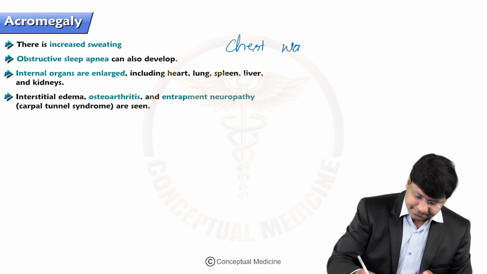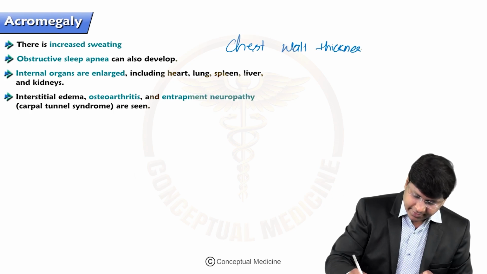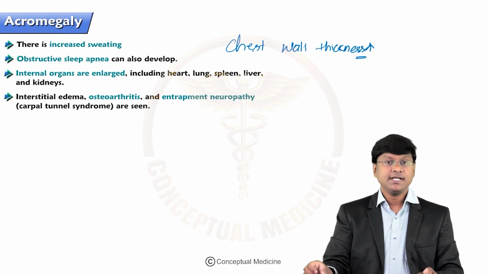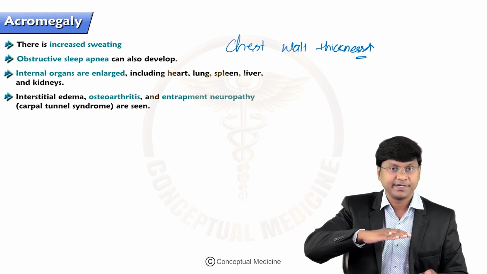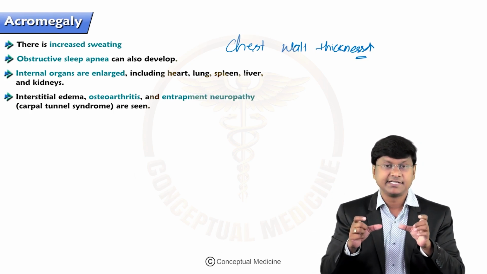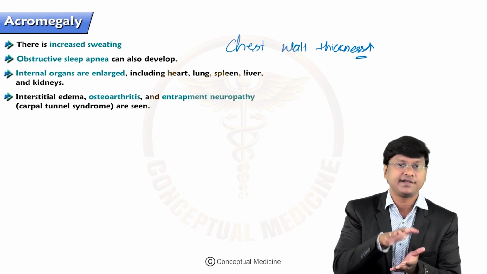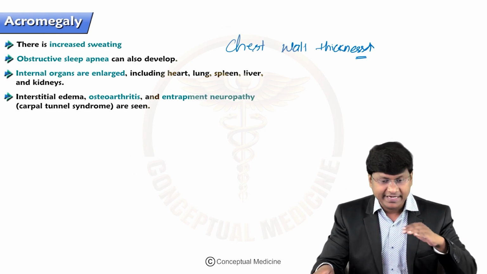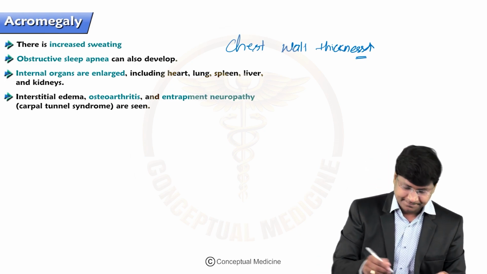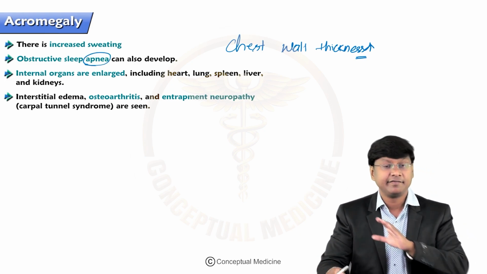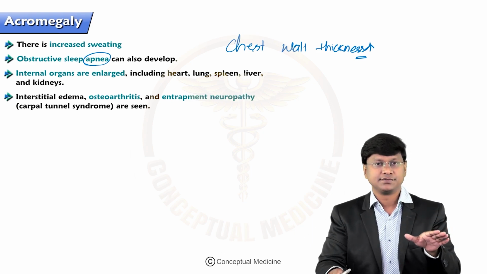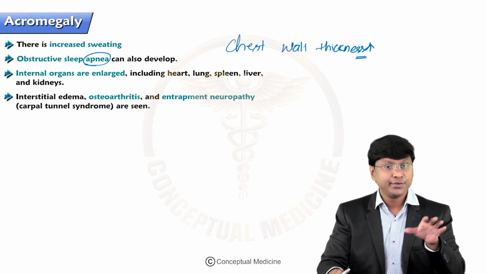Now apart from that, if you take the chest wall, even the chest wall thickness is also increased. Whenever the individual lies in the supine position, that increased thickness of the chest wall will compress the respiratory tree. And thereby, whenever the individual sleeps in supine position, the individual will have cessation of respiration for a period of time during sleep.